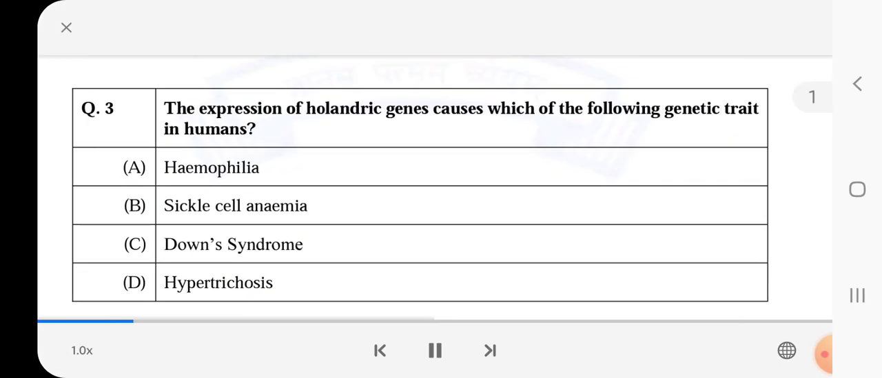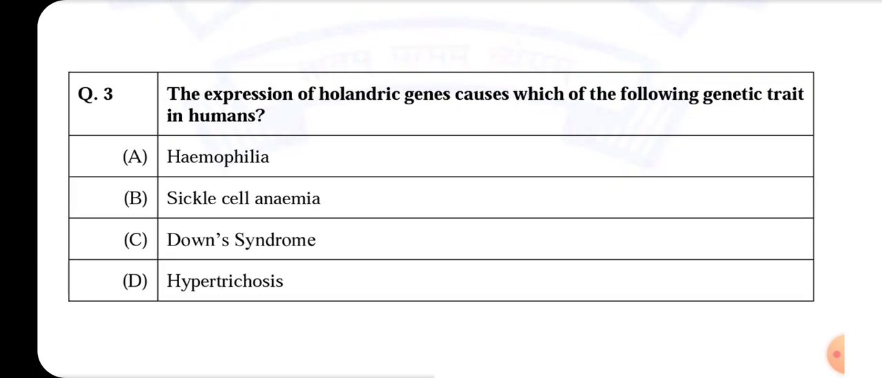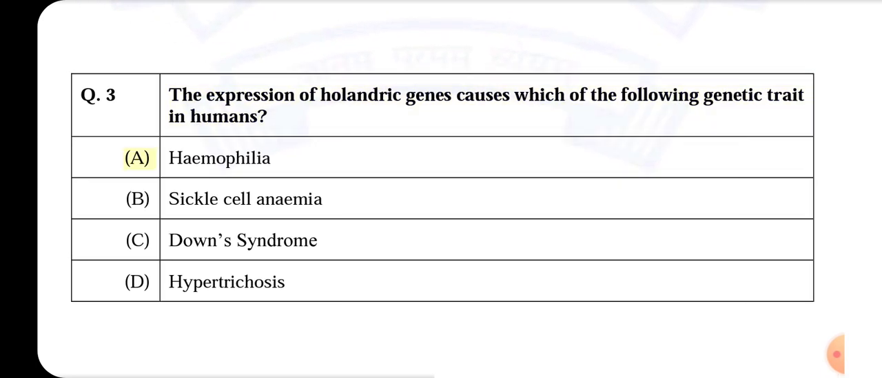Q.3. The expression of Holandric genes causes which of the following genetic traits in humans? A. Hemophilia. B. Sickle cell anemia. C. Down syndrome. D. Hypertrichosis.